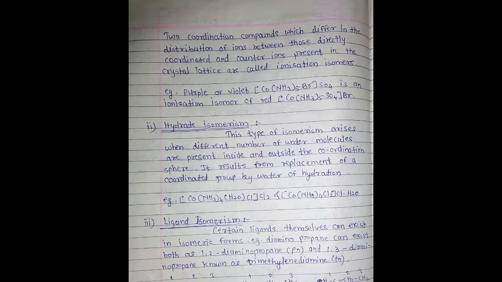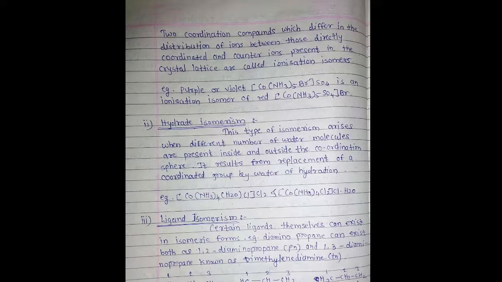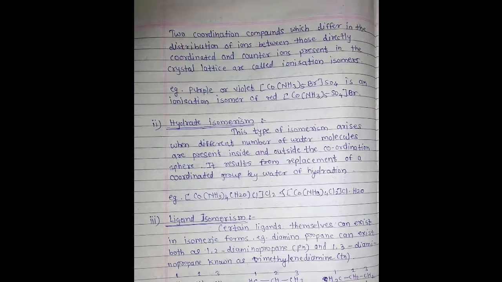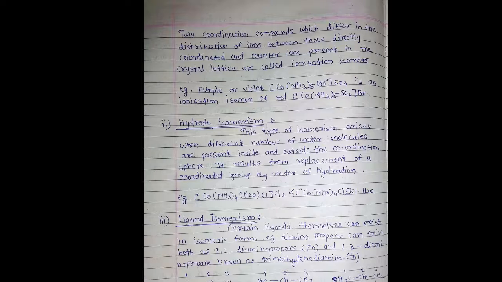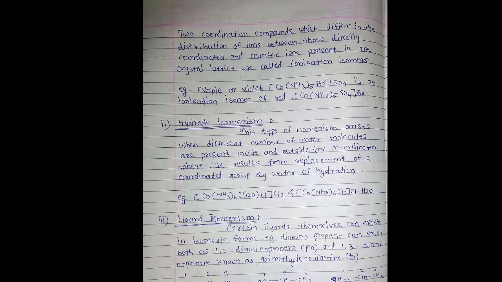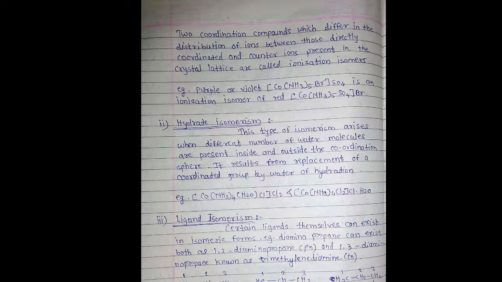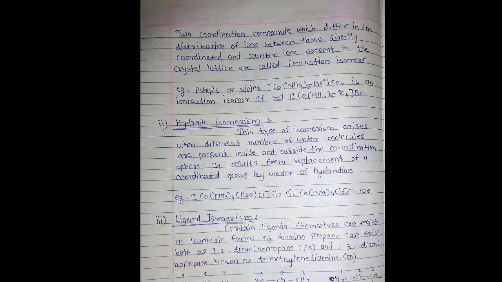Now, an example of ionization isomer is the purple or violet colored cobalt pentaammine bromine sulfate, [Co(NH3)5Br]SO4, which is an ionization isomer of the red isomer, [Co(NH3)5SO4]Br. In the first complex the SO4 2- ion is present outside, and in the second complex the Br- ion is present.